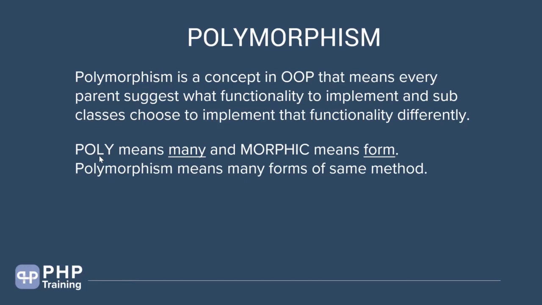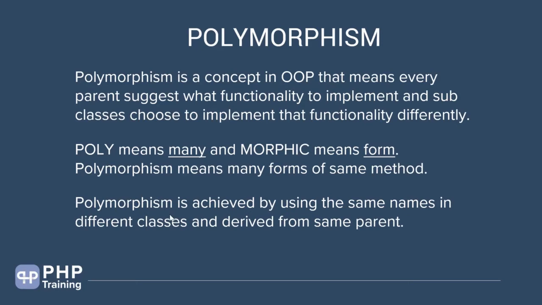The word poly means many and morphic means form. So polymorphic means many forms of the same method. Again, it's a concept, and the definition of polymorphism means many forms of the same methods. For example, a dog and a tiger have many forms but the same methods. They bark, they eat, they sleep, they hunt maybe, but they have a different way of doing things, but they have maybe the same forms.